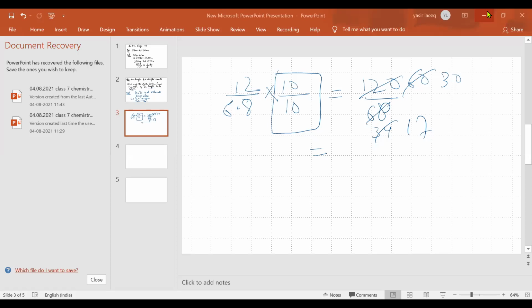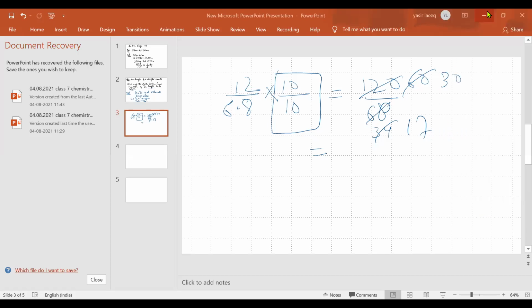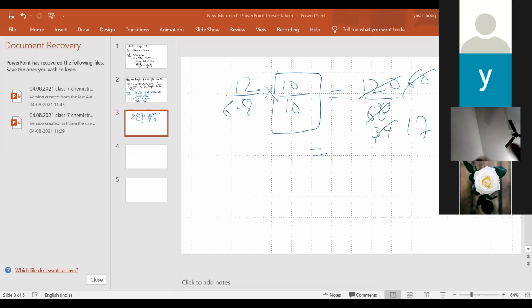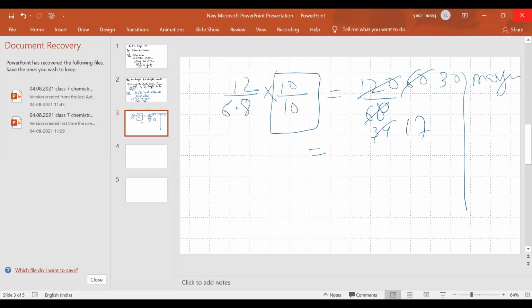Yes, Khizr, that's right. And you have to simplify the fraction. Okay, so do it neat and clean. Make a margin here, or do the rough work here. Okay, beta, whose camera is on? Make a margin here.